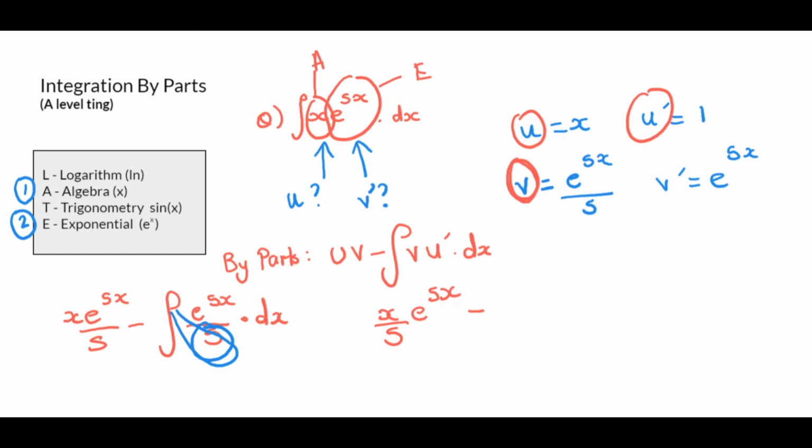So basically, this is like 1 over 5, isn't it? So what I'm going to do is put it on the outside. So always take out your multiples to make it look better. So I'm going to put 1 over 5 on the outside, and I'm going to have e to the 5x dx on the inside, like that.